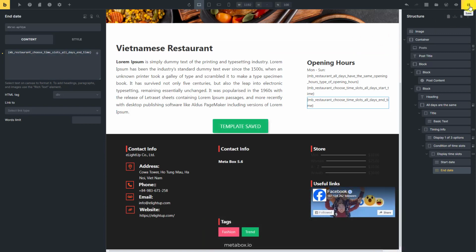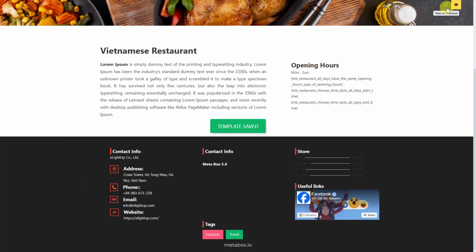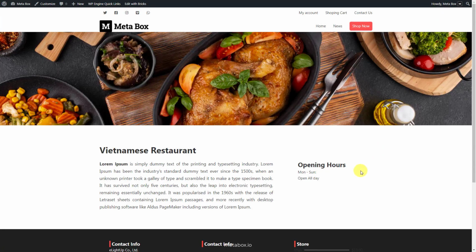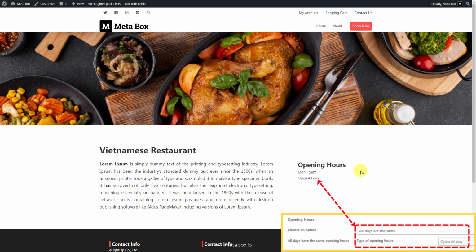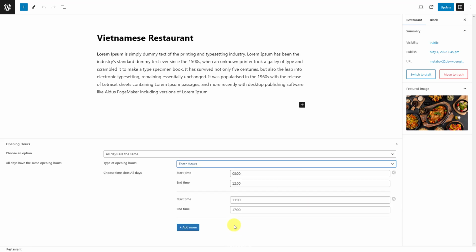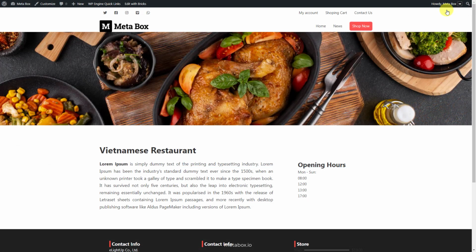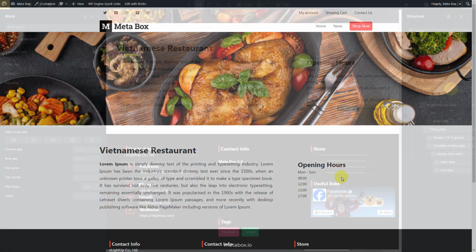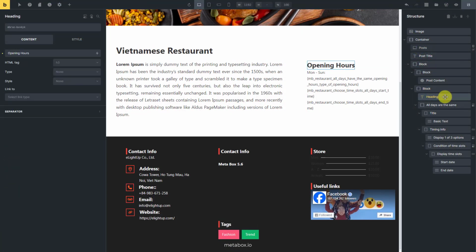Before going ahead, let's go to the front end to check how the data displays. This is when we choose these options. If I change the timing information to multiple slots, then they will display like this. So, the data displaying well follows the rule that I set. For a better look of the section, you can style each element a little bit.